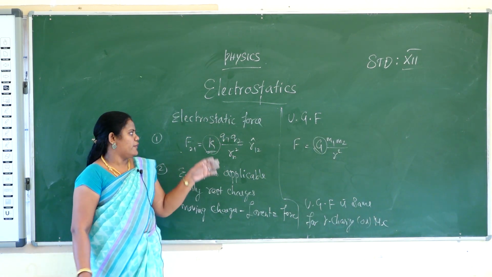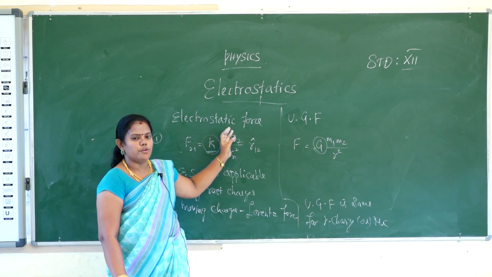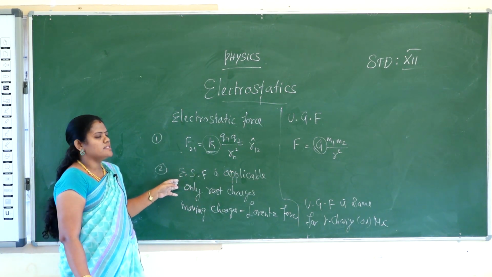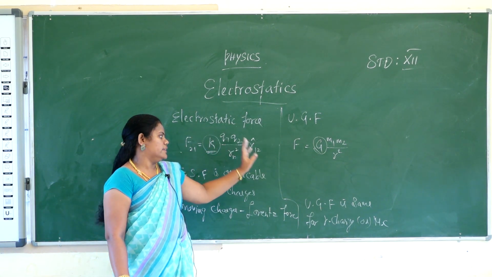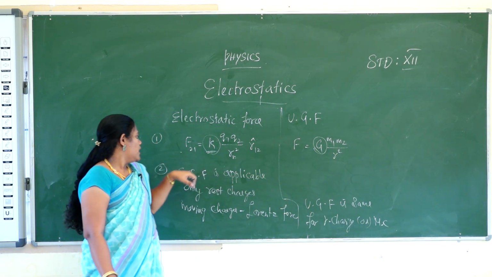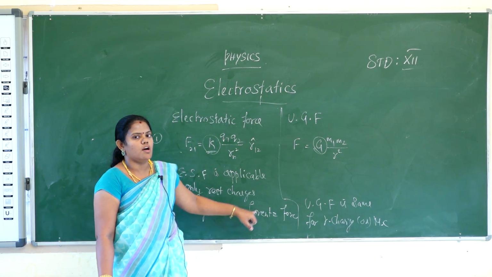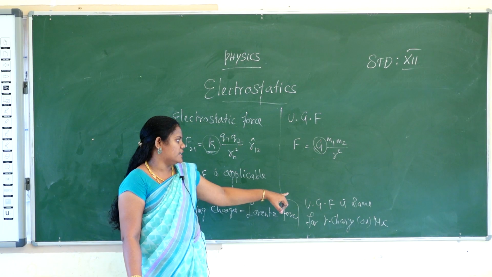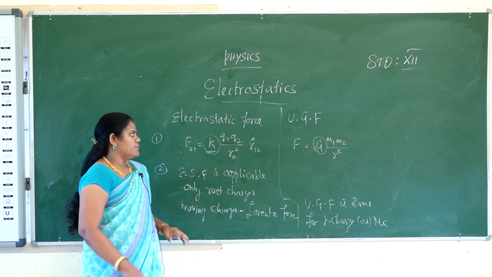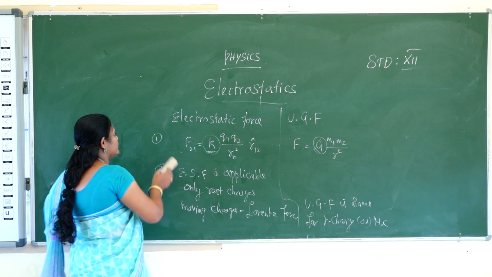Okay, again I will tell the 5 points. First one is the formula. Second, electrostatic force is both attractive and repulsive, and gravitational force is only attractive. Third, it depends upon the nature of the medium, whereas gravitational force does not depend upon the nature of the medium. And electrostatic force is applicable only to rest charges. Suppose moving charges are there, Lorentz force will come, and universal gravitational force is the same for rest charges as well as moving charges. Okay, all are noted down, ma. Then go for the simple topic and simple 2 mark question also.